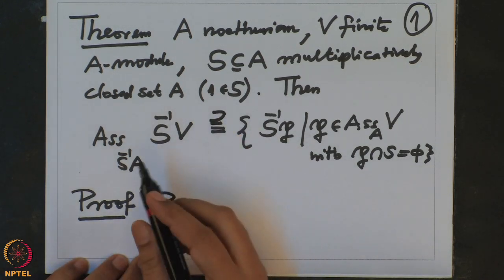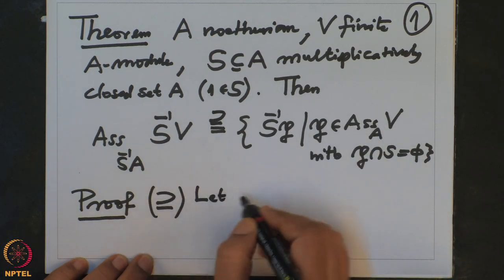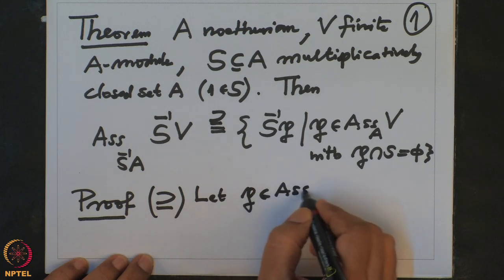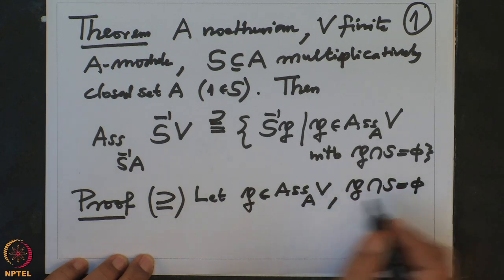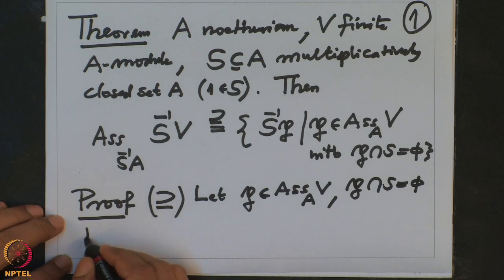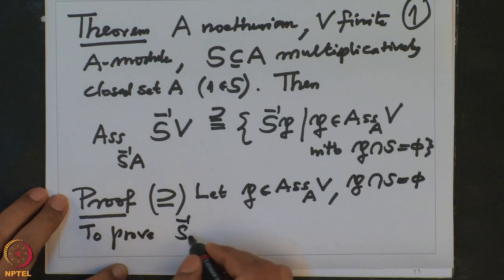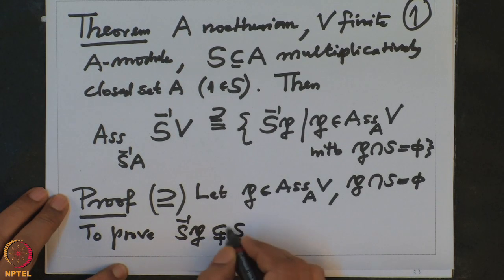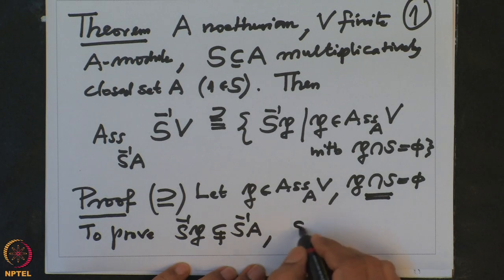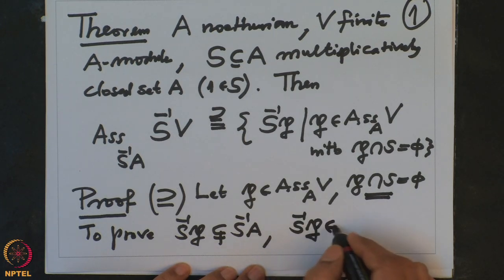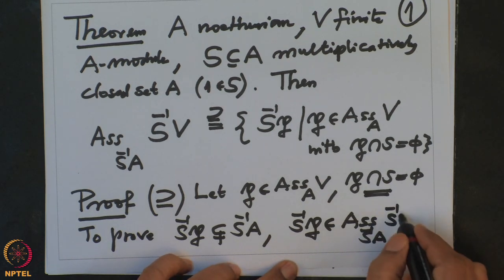So, let P belong to the associated prime ideals of V, and P does not intersect with S. Then I want to prove that S inverse P, first of all, is a proper ideal of S inverse A, because P does not intersect with S, and this prime ideal S inverse P actually is an associated prime ideal of S inverse V as an S inverse A module.